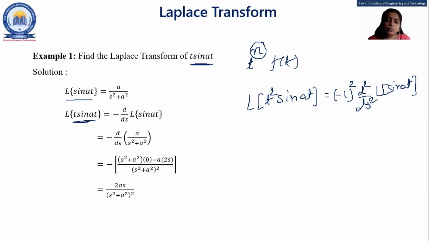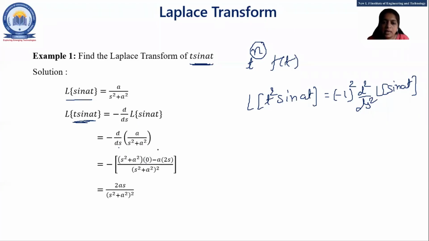Now we want to do the differentiation of this term with respect to s. So we are applying here the u by v rule. So the denominator is s square plus a square, the whole square. a is a constant term, so the derivative of a with respect to s is 0.